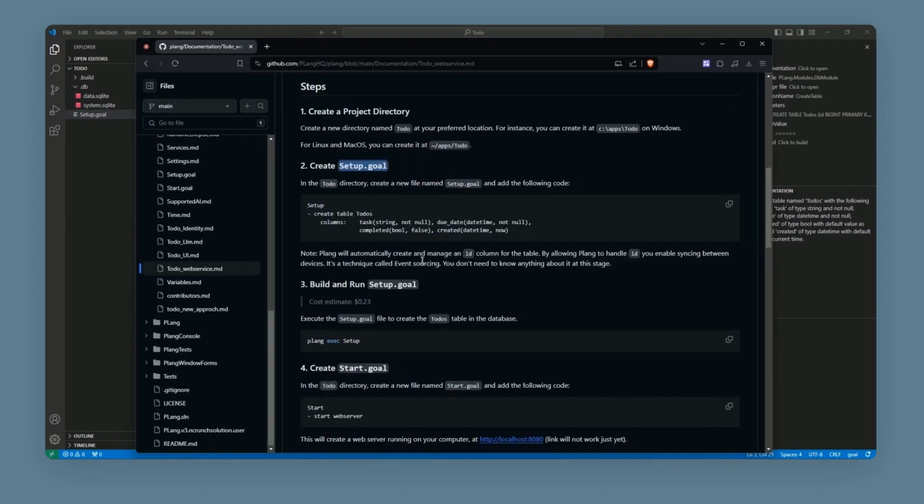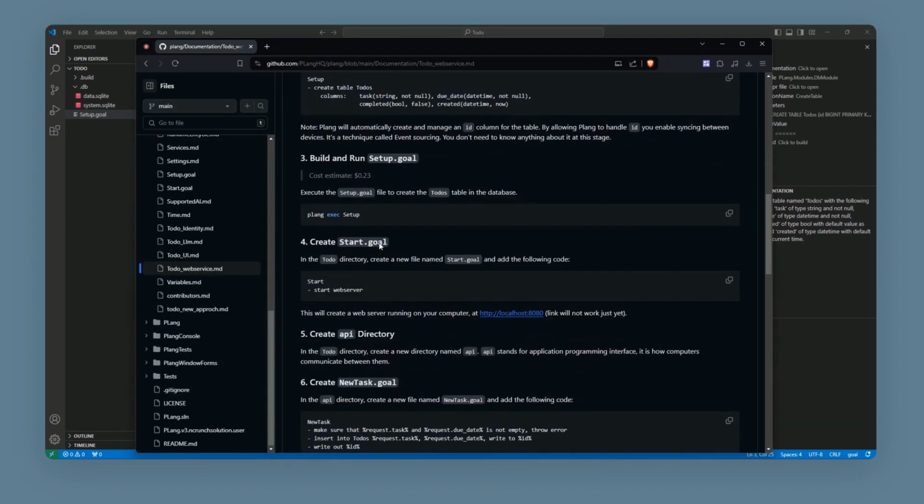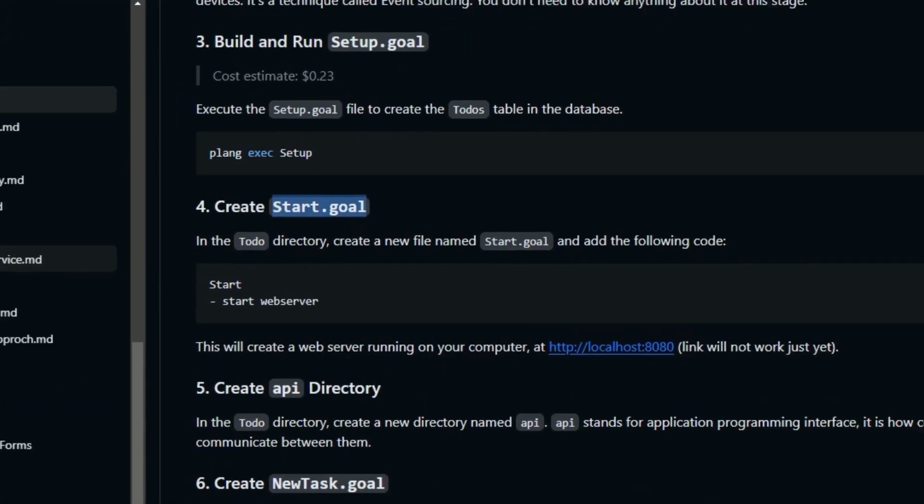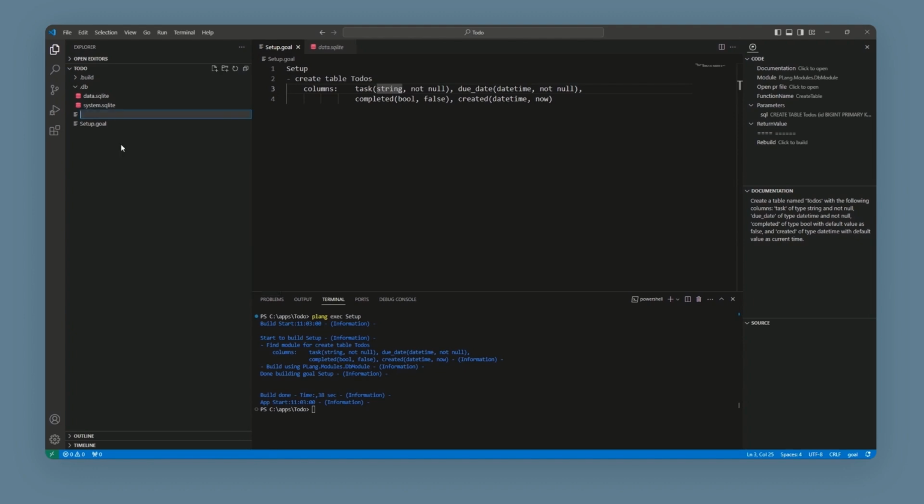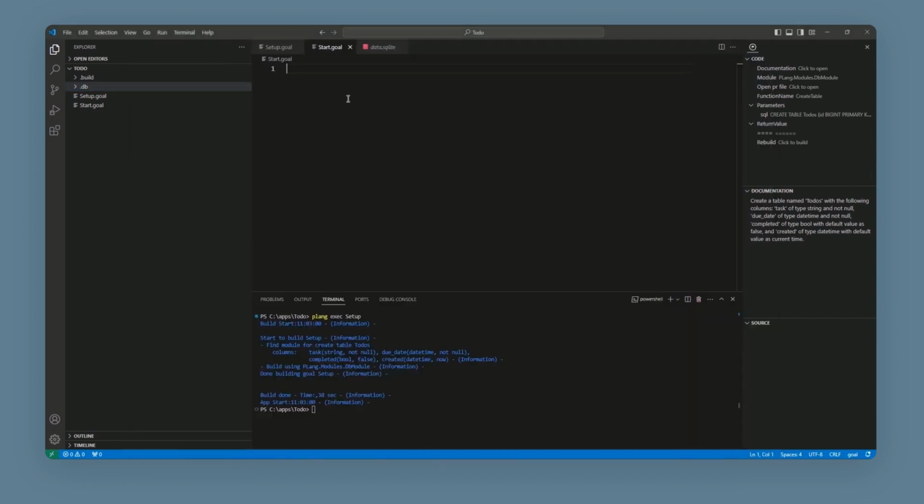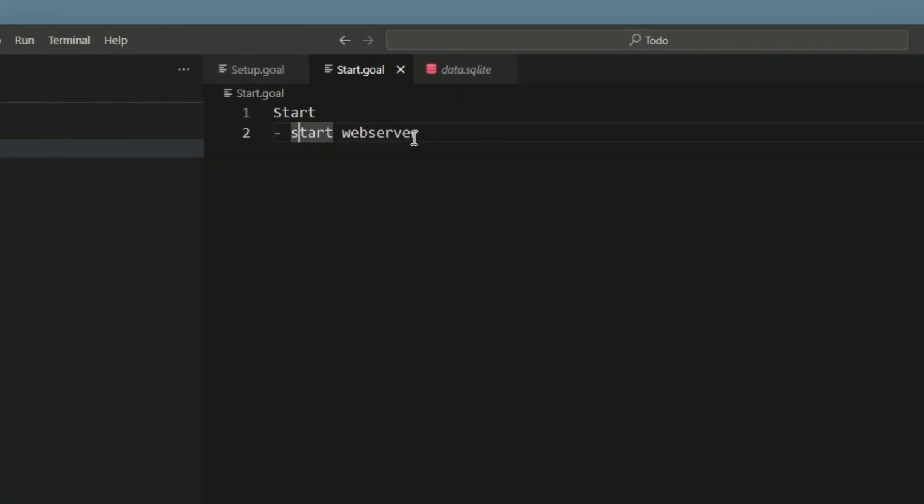We will now create start.goal. This is the default entry point into your app. This means when you run Plang in your app directory, it will search for start.goal in your folder as the starting point. Let's create that start.goal.